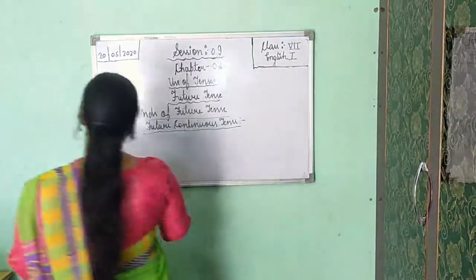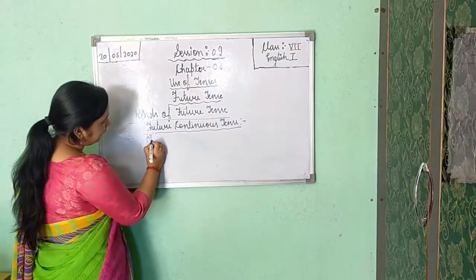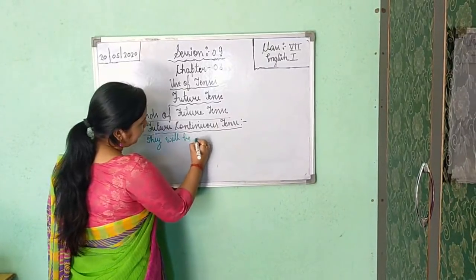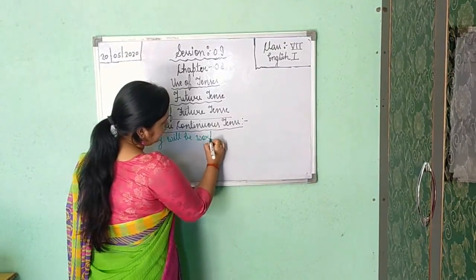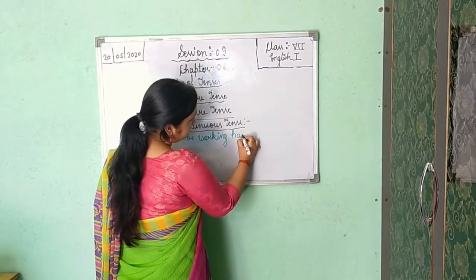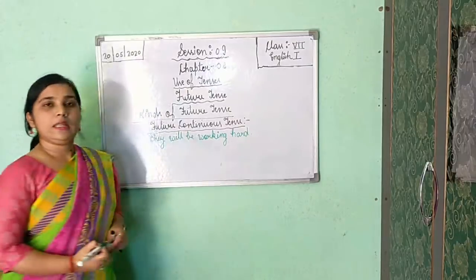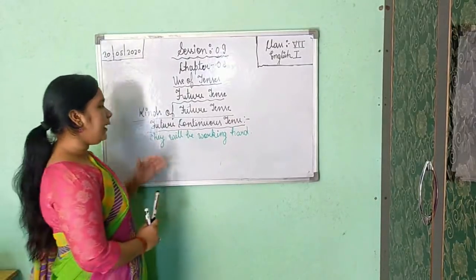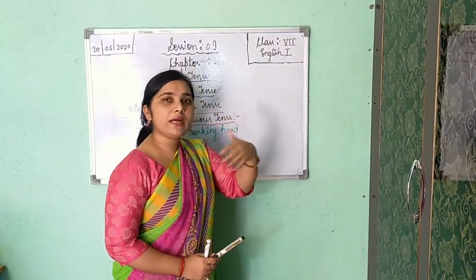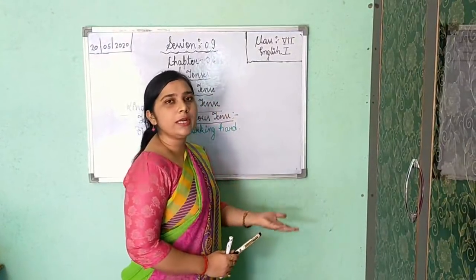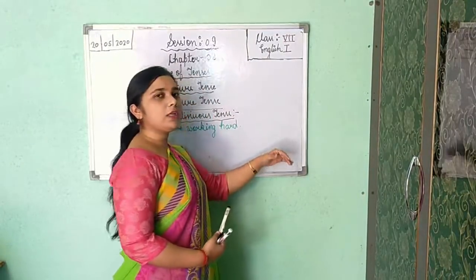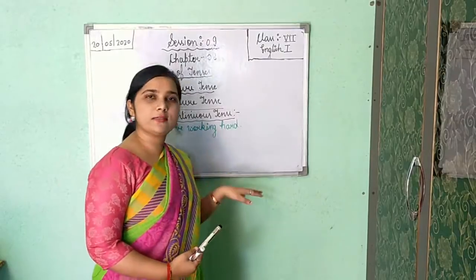For example, they will be working hard in the future too. They will continue their work in future too. So it is showing continuation also in the future. So it is your future continuous tense only.